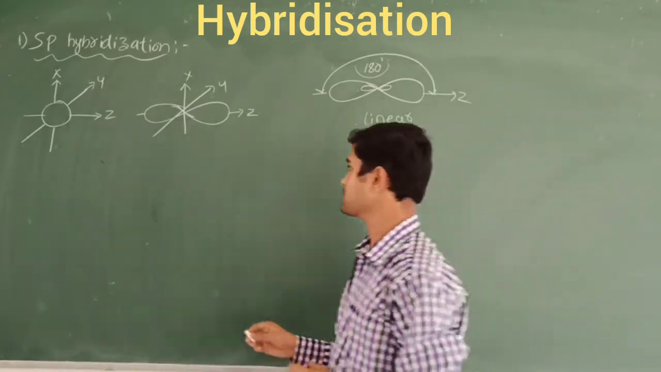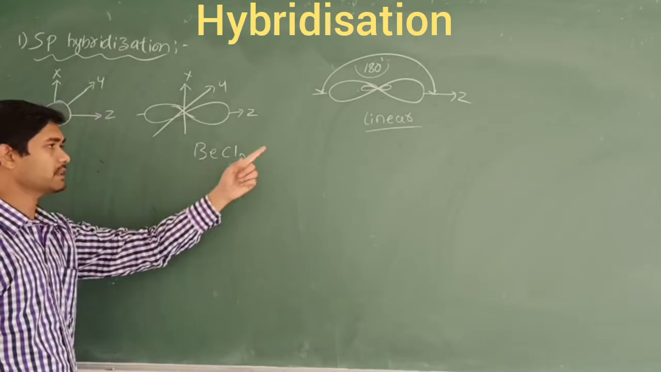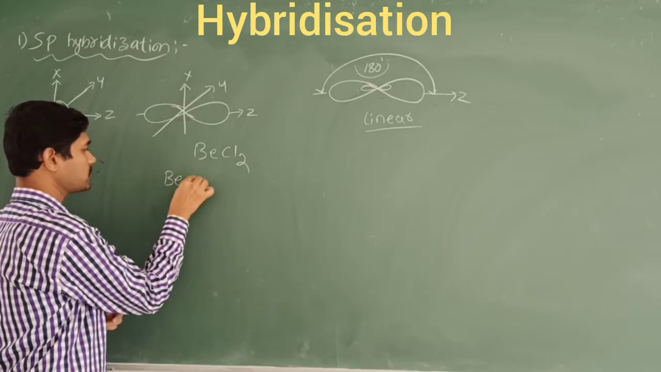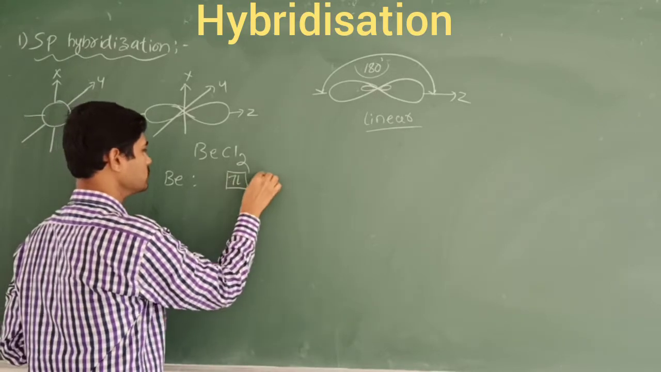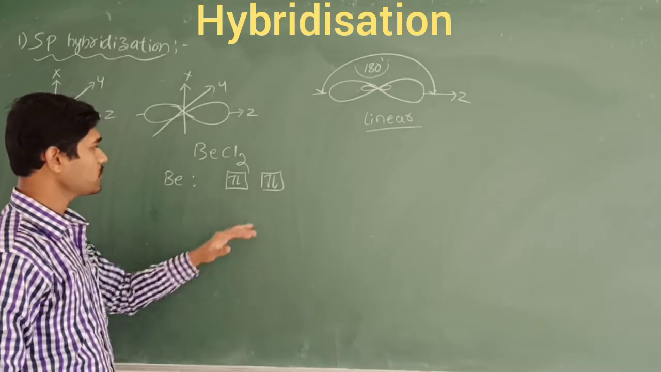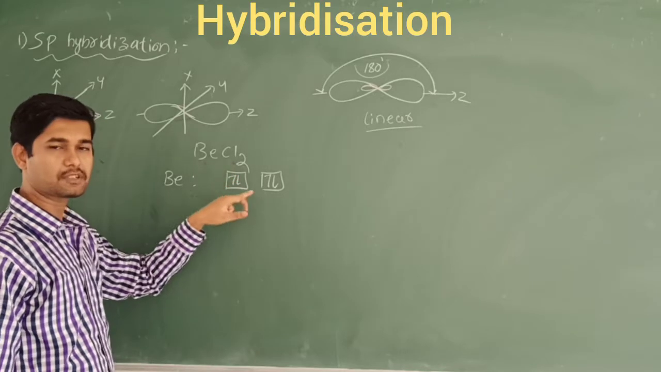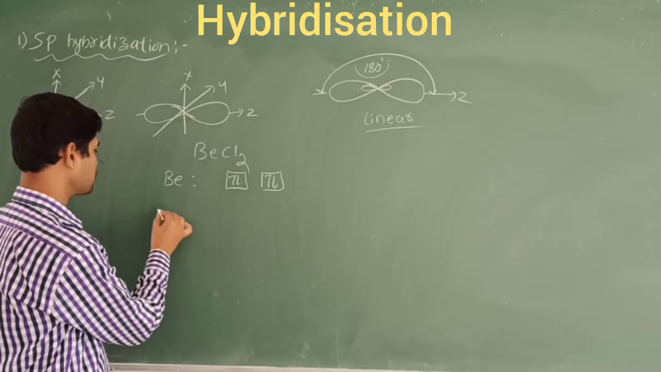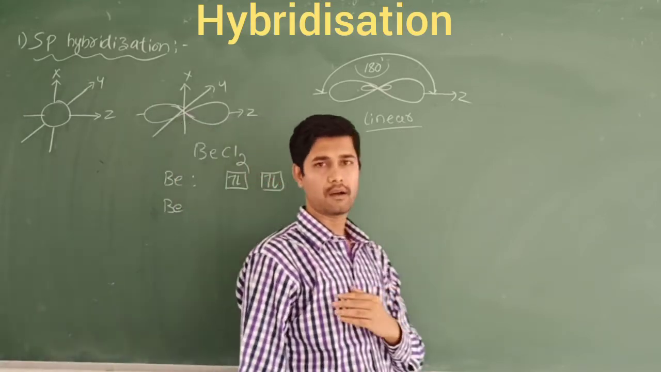Let's take an example for this: beryllium chloride, an example of a linear structure. Let's work out the hybridization. What is the ground state of beryllium? It has 4 electrons, so the configuration is 1s2 2s2. But in order to make bonds with 2 chlorines, there must be unpaired electrons, and here the electrons are paired. So now we take the excited state of beryllium, meaning we are going to acquire some energy.